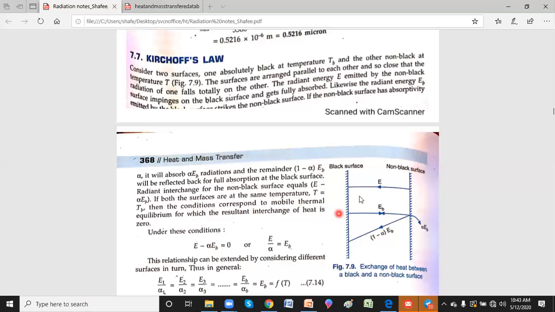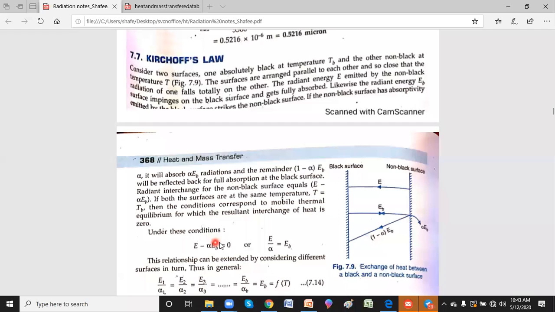Now let us calculate the heat exchange between these two surfaces, Q12 or Q21, where this is surface 1 and this is surface 2. E is the heat transfer from the non-black to the black surface, and alpha EB is the heat transfer to the non-black surface.